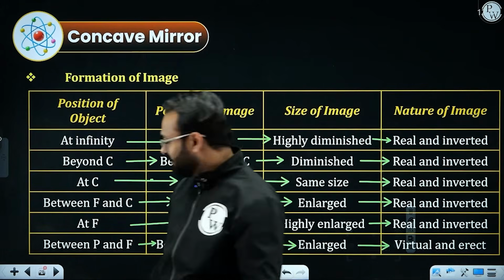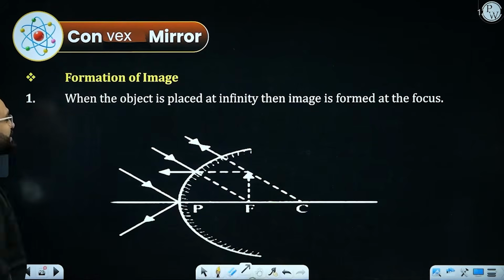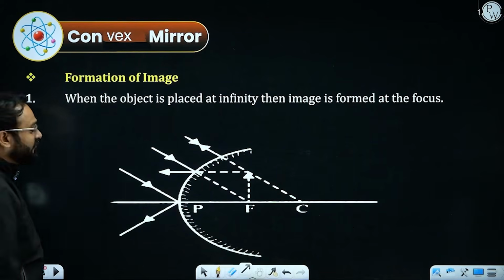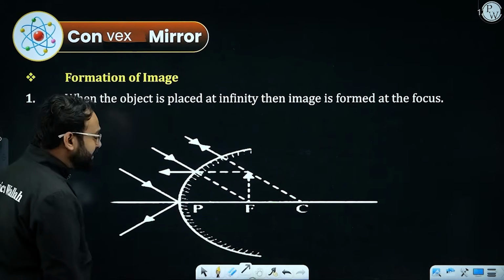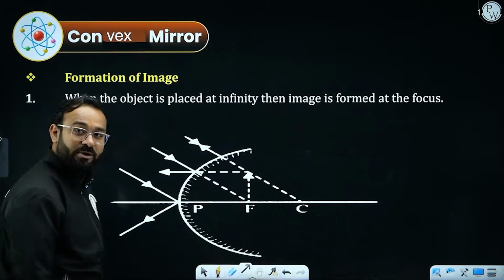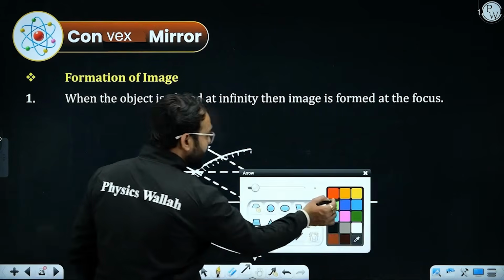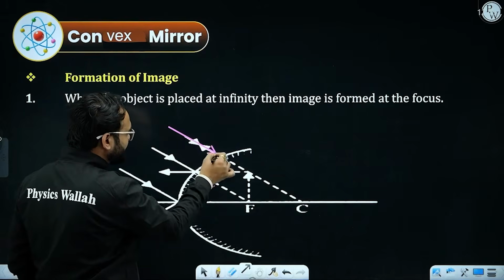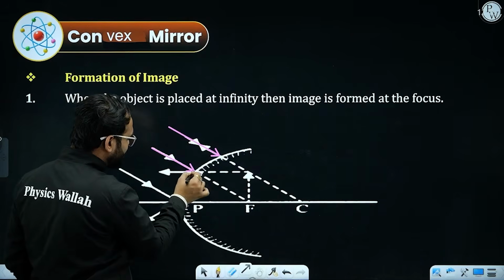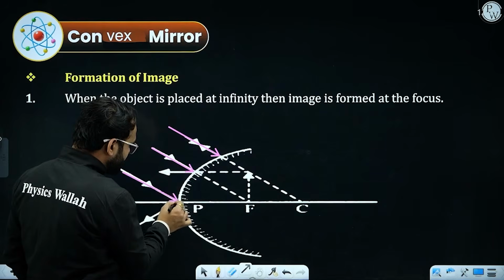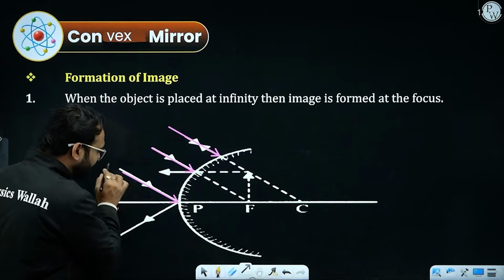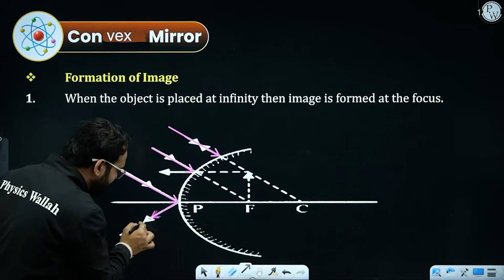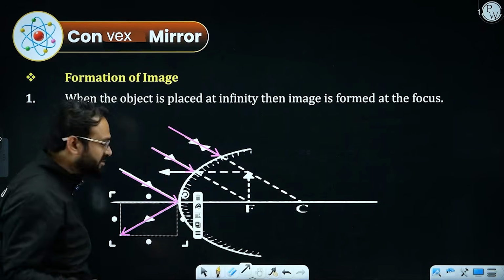Moving ahead to the convex mirror. So there are 2 cases that we need to understand. First, when the object is at infinity, what is going to happen? So let's consider the light rays are coming from infinity, from outside somewhere, like this. What is going to happen if the ray of light is incident on the pole, it will reflect back by forming the same angle.